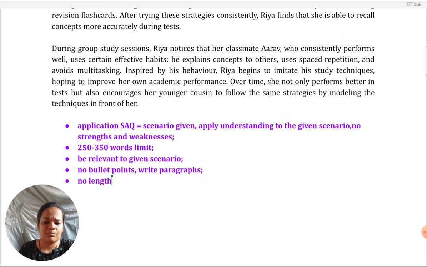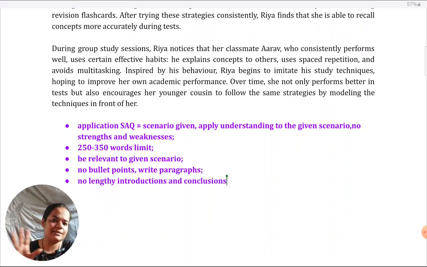Again, same type of introduction and conclusion for these answers like you would do for the 4 markers. Introduction directly addressing the question that's given, and conclusion just linking back whatever you've jotted down to the original question and showing how your answer is relevant for that question. These are the guidelines I can think of as of now. As we go through the scenario, if there's anything else to add, I will tell you about that also.